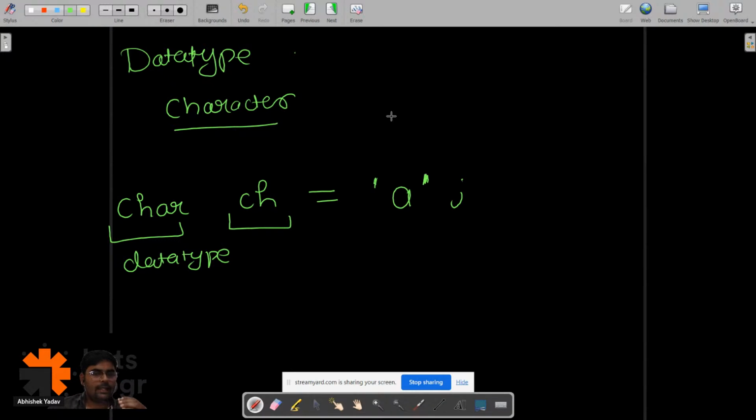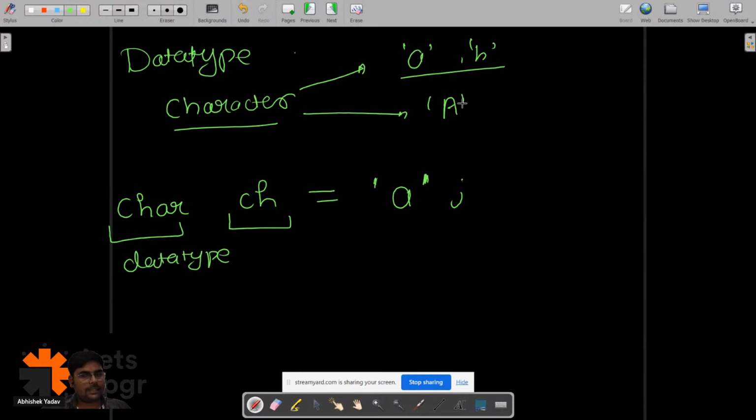Here you have to write a single value data, right? So here you have a, you have small b. These all are represented as character in single quotes, right? Similarly, you have uppercase letters, that is A, B. If you want to represent a digit as character, you have to enclose that digit in single quotes like this: 1, 2, 3.